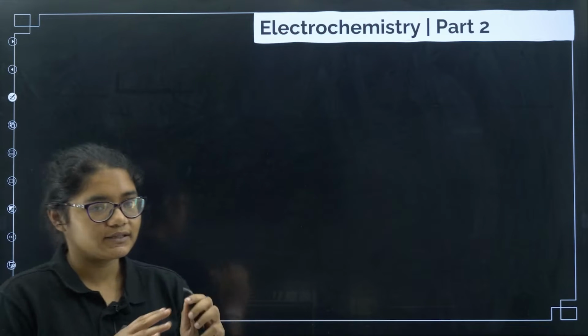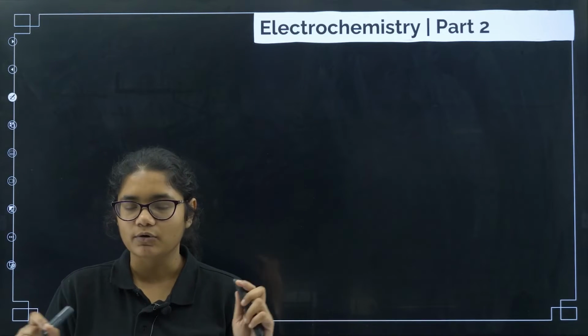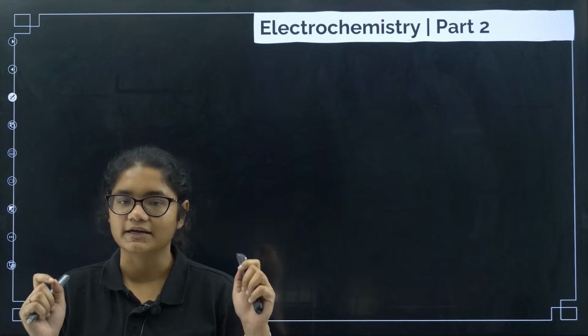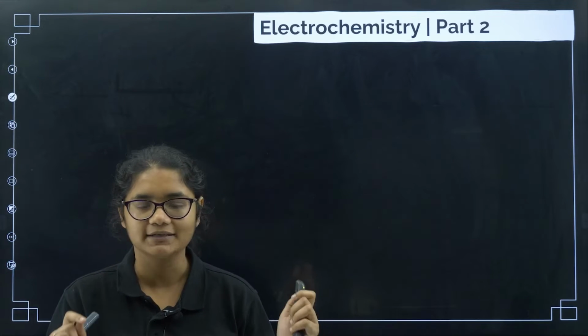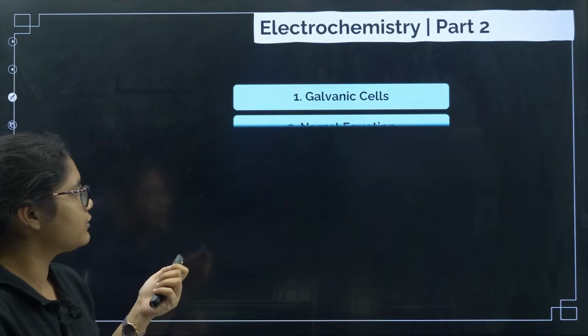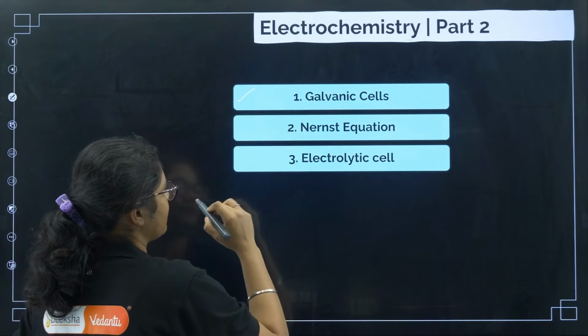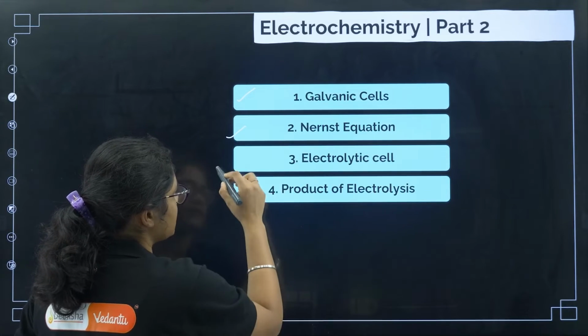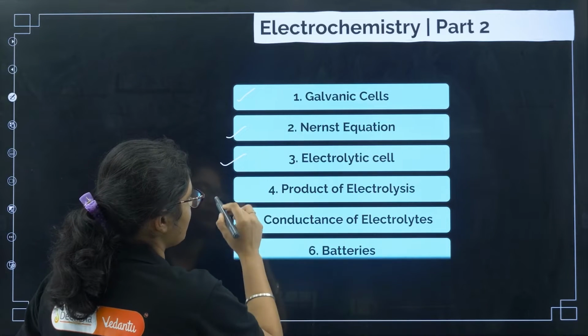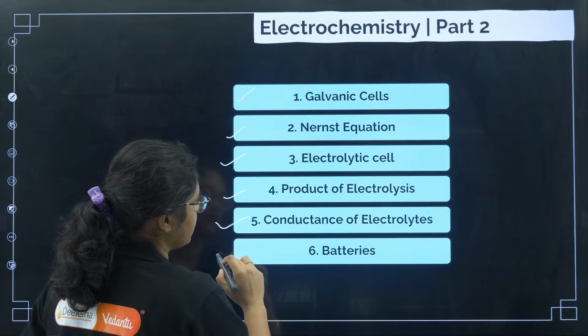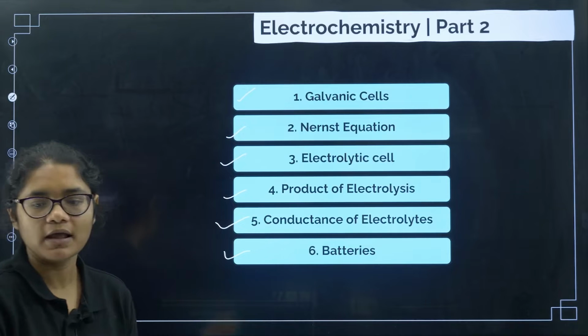Fine. So yes, with this we have completed the revision of this chapter. I hope you have noted all the formulas. Let us quickly now go for the next chapter, that is electrochemistry. So in electrochemistry we have the chapter divided into these factors. First we'll talk about galvanic cell, then Nernst equation, then electrolytic cell, then products of electrolysis, conductance of electrolytes, and then lastly we'll talk about batteries.